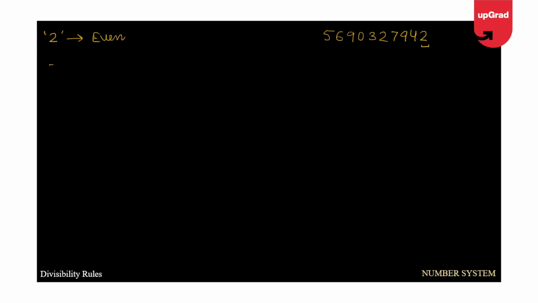Similarly, let's talk about the next digit, which is 3. Now, if I have to figure out whether this number is divisible by 3, I need not actually divide it completely.